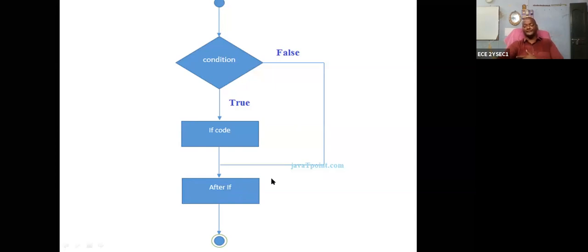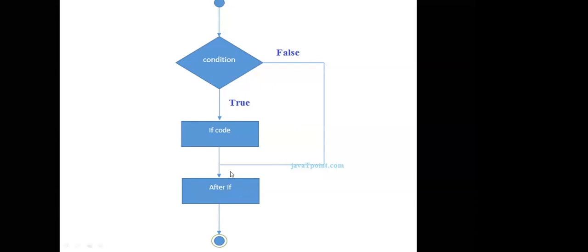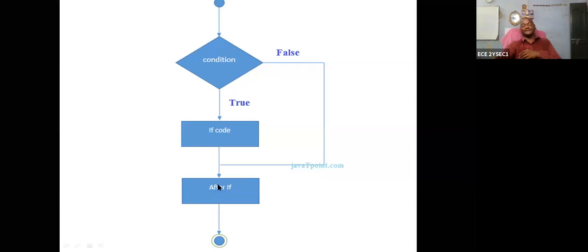Suppose the condition fails. See this, see the arrows after the if. Yes, it is joining at the after if. So if the condition is true, the if code is executed, then it joins the after if. If the condition is false, it directly joins and executes the after if. Okay, that's all.